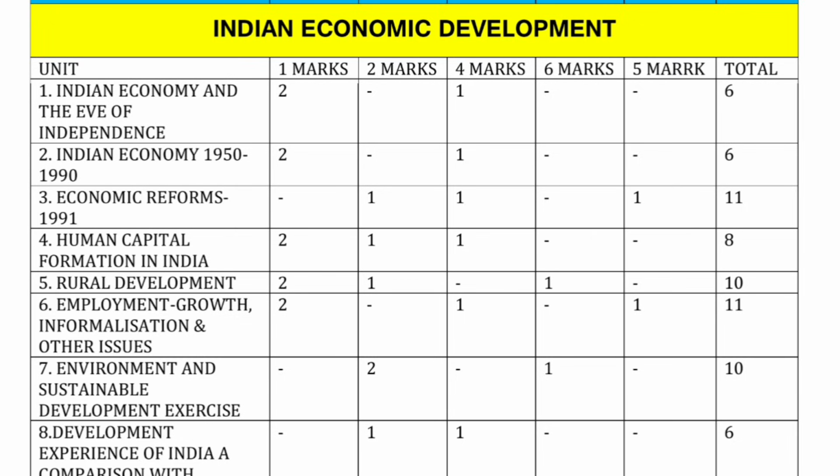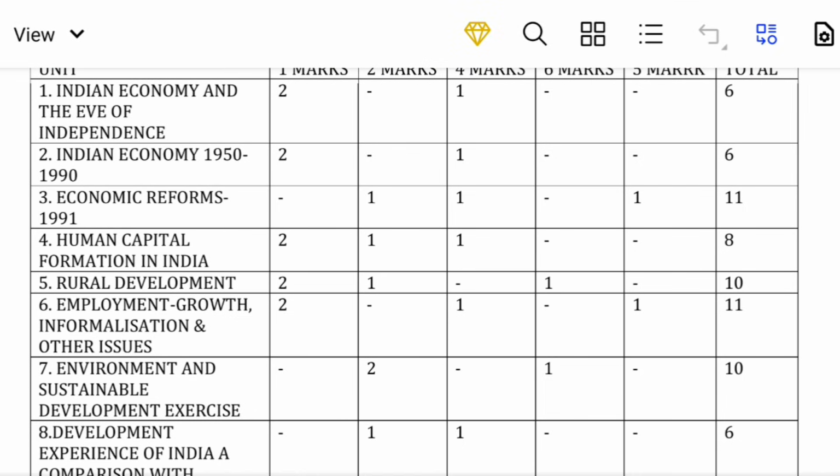The next unit in Indian economic development is human capital formation in India. There are 2 1 mark questions, 1 2 marks question, 1 4 marks question. There is no 6 marks and project oriented question. So the total weightage of this chapter is 8 marks. So 4 plus 2, 6, 6 plus 2, 8.